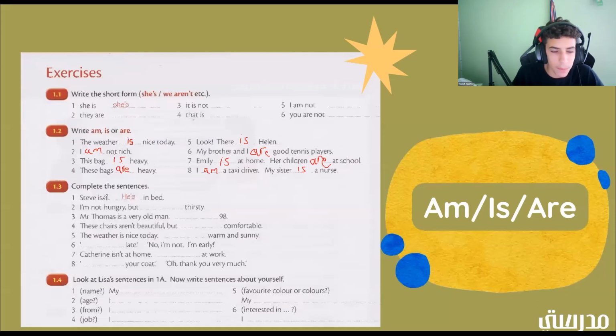Okay. So now we're going to complete the sentences with the combinations. Okay. So the combined words. So we have the first one. Steve is ill. He's in bed. Okay. So that's the example. So what's number 2? I'm not hungry, but blank thirsty. Yes, good job. But I'm thirsty. Okay. Now we have Mr. Thomas is a very old man, blank 98. He's 98. Good job. These chairs aren't beautiful, but blank comfortable.